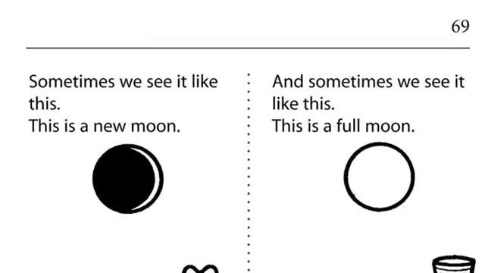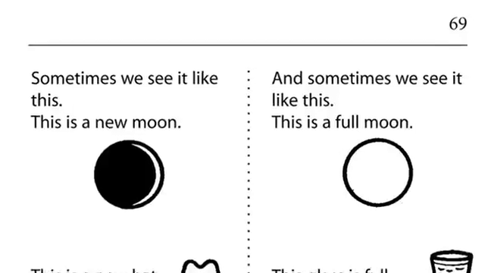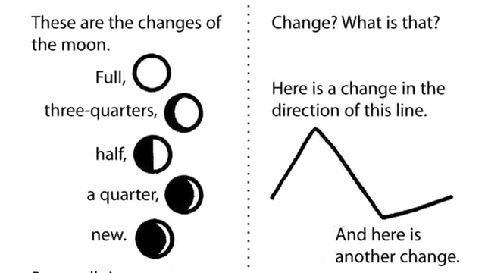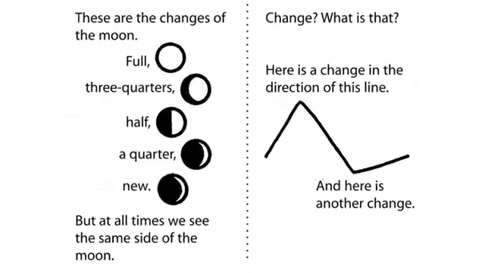Sometimes we see it like this. This is a new moon. This is a new hat. This is an old hat. And sometimes we see it like this. This is a full moon. This glass is full. This glass is not full. These are the changes of the moon. Full, three-quarters, half, a quarter, new. But at all the times we see the same side of the moon.